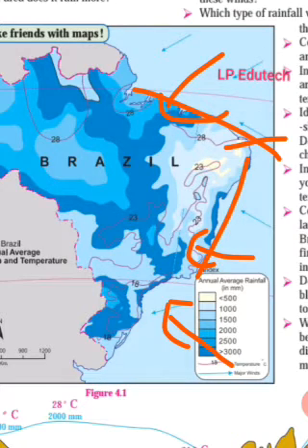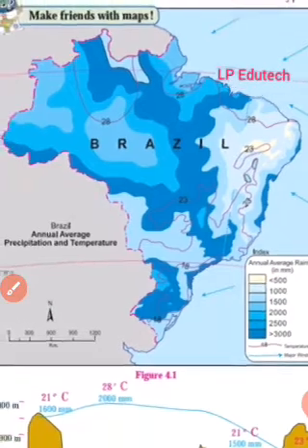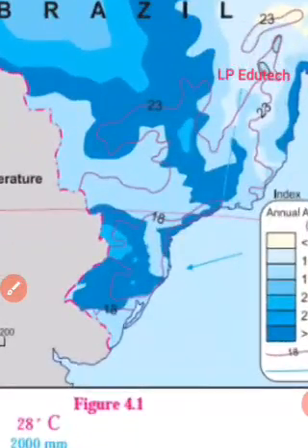Now, next question, number 4. What could be the reason behind the winds flowing towards Brazil from the southeast and northeast direction? The reason we just saw. Next question, number 5. What could be the obstruction in the way of these winds? We already learned, so on that basis you can clearly answer.